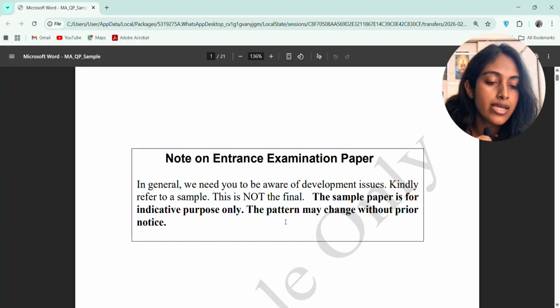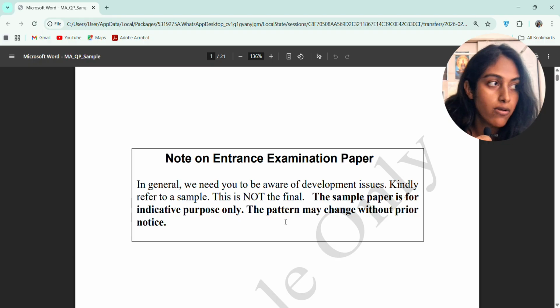This is just a sample paper the institute publishes on the entrance examination website just before 1 week of the exam, to let candidates know how to prepare and what the question paper could look like. The sample paper is for indicative purpose only, and the pattern may change without prior notice.